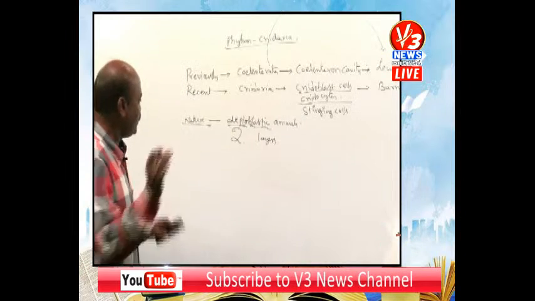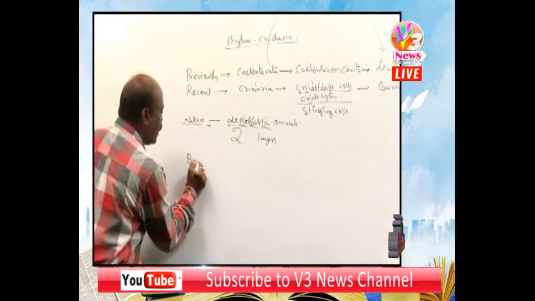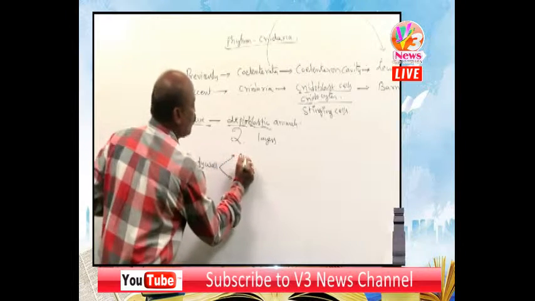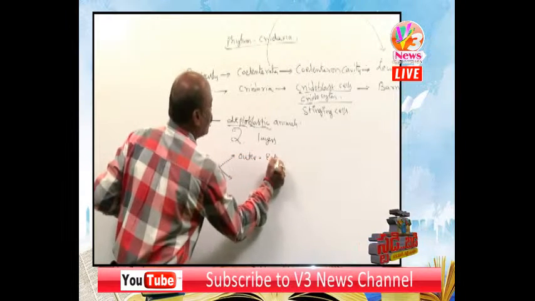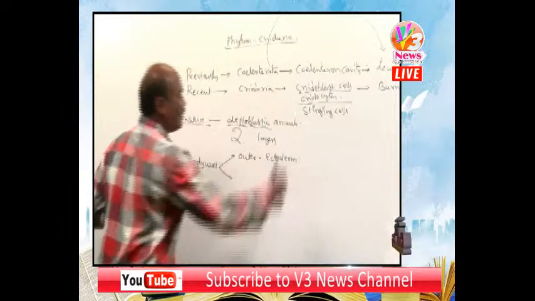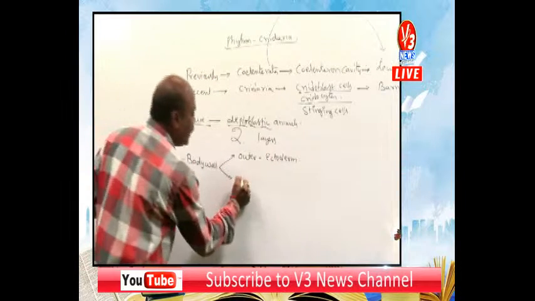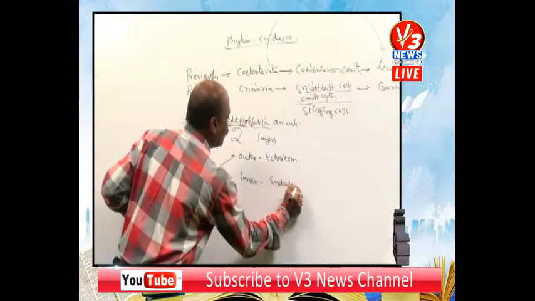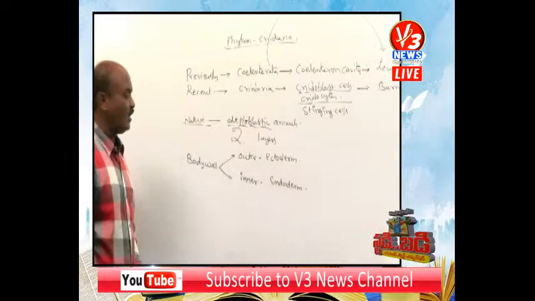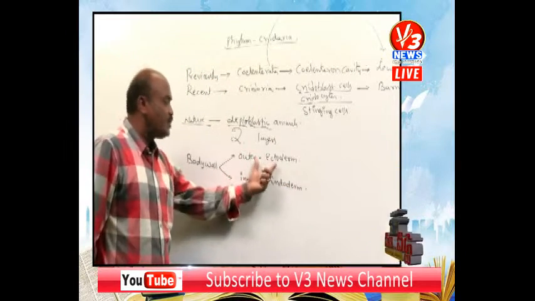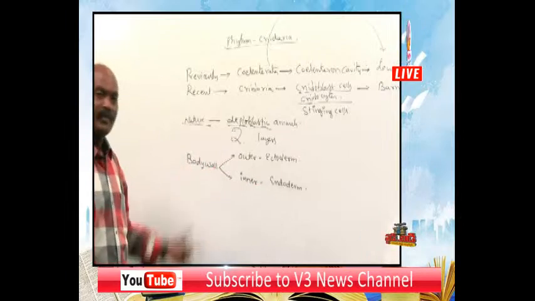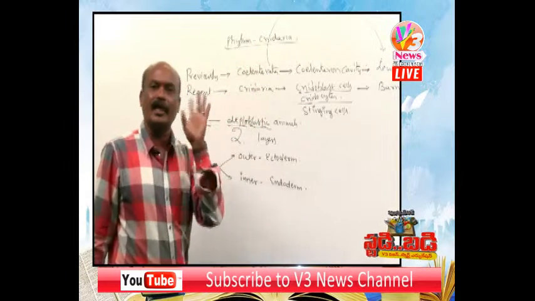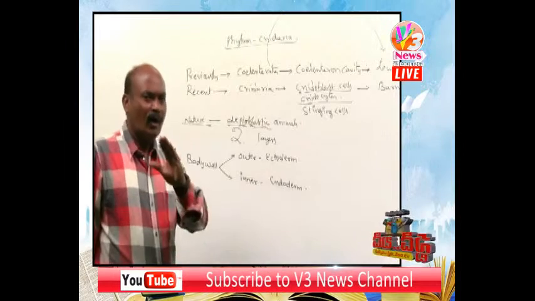So what are the two layers? Their body wall possesses the outer ectoderm and inner endoderm. These two layers are present on their body wall. That's why the cnidarians are diploblastic animals.